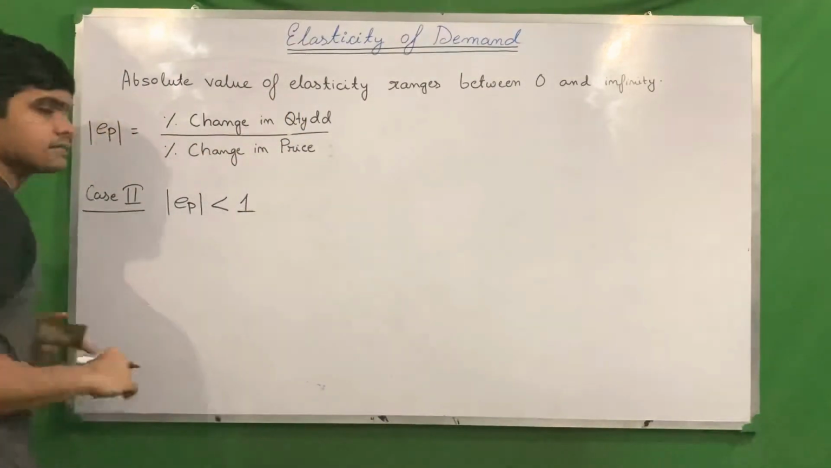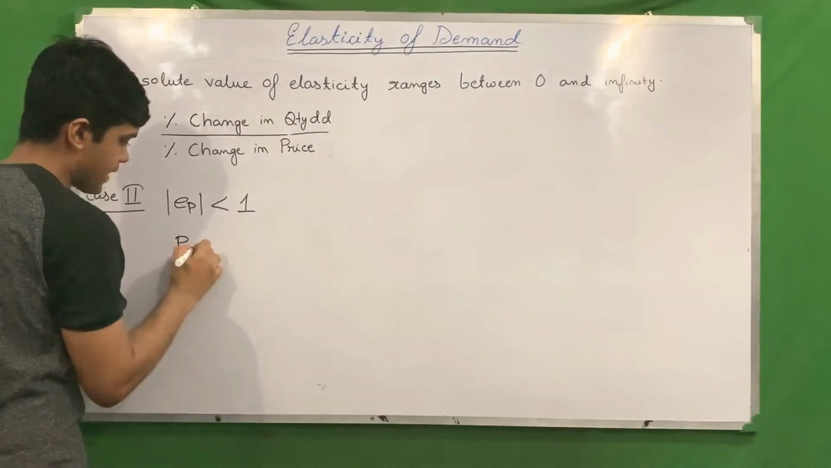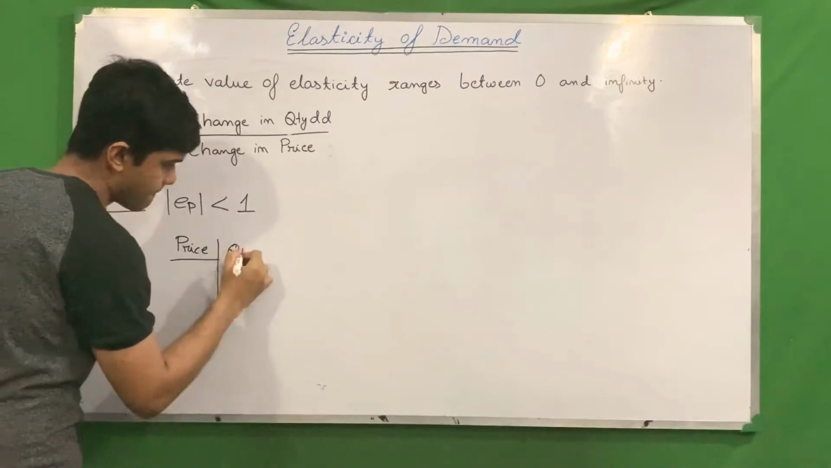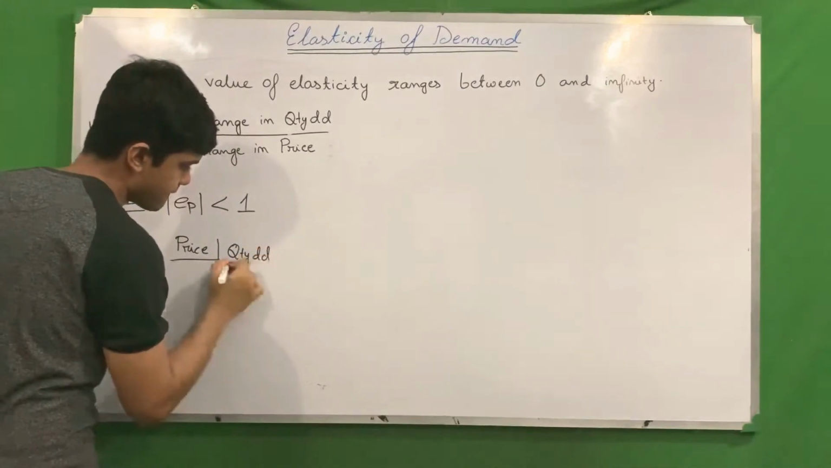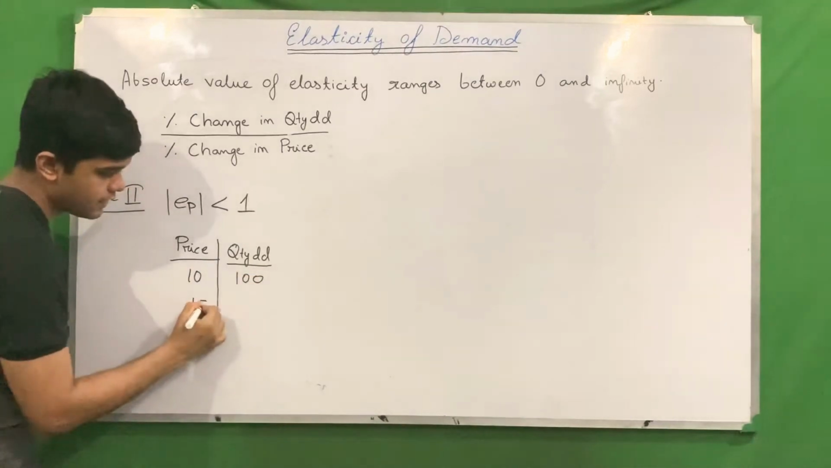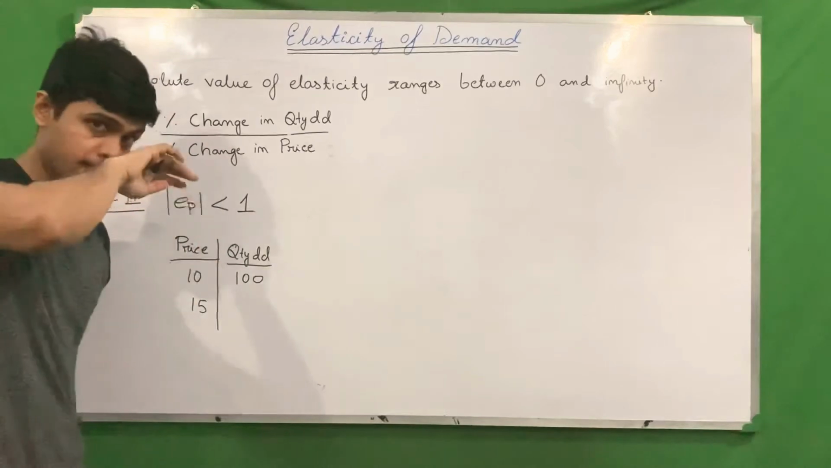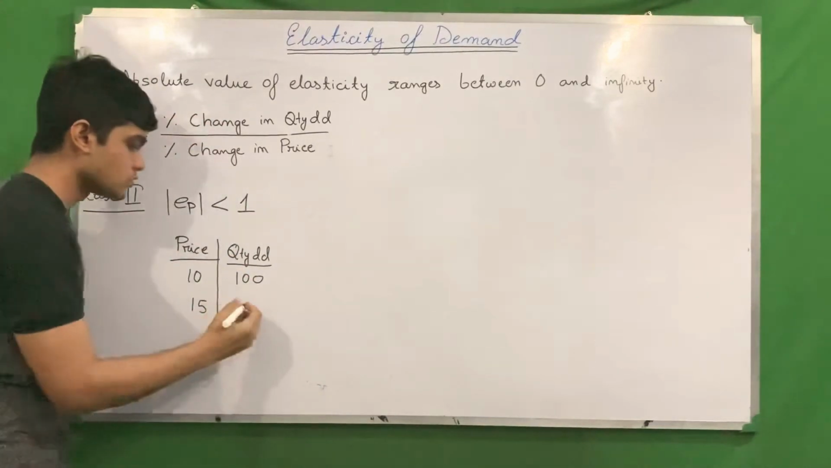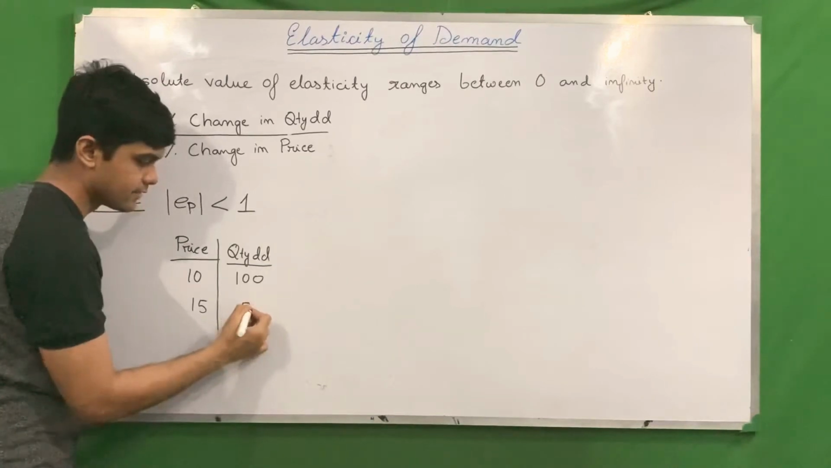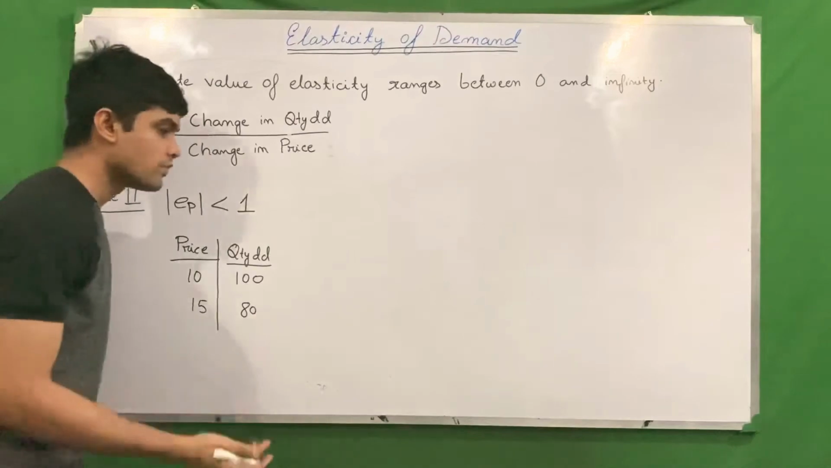So when will it be less than 1? Okay, let's see with an example. Price and quantity demanded. Price was 10, quantity demanded was 100. Price rose to 15. Quantity demanded fell to, so that will be 90 or 80. We have done this with the 80 example. So what will be the percentage?